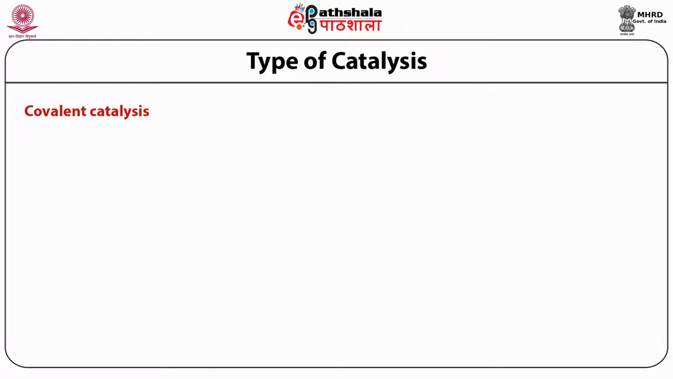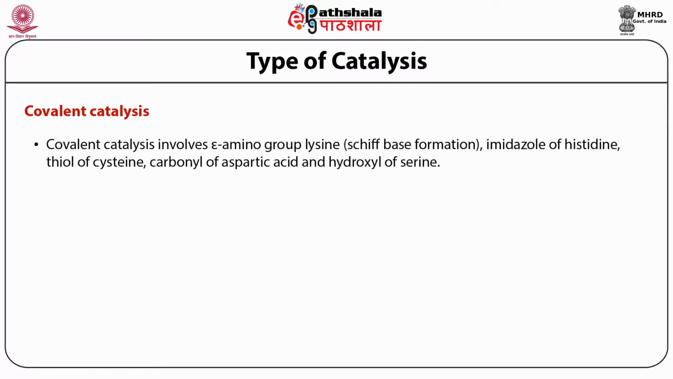In covalent catalysis, amino acid side chains like the epsilon amino group of lysine are involved in Schiff base formation. Imidazole of histidine, thiol of cysteine, carboxyl group of aspartic acid and hydroxyl group of serine are involved in formation of a covalent bond between the active site and the substrate.